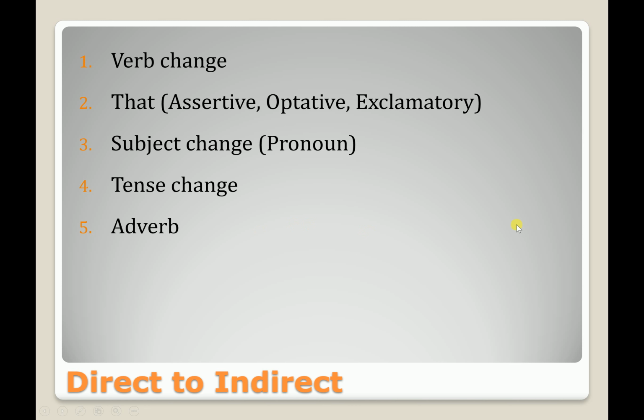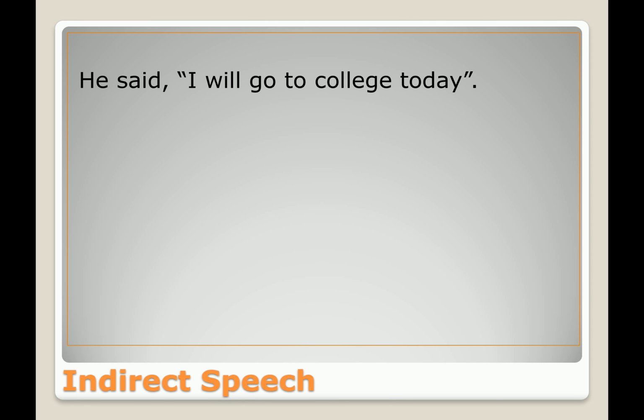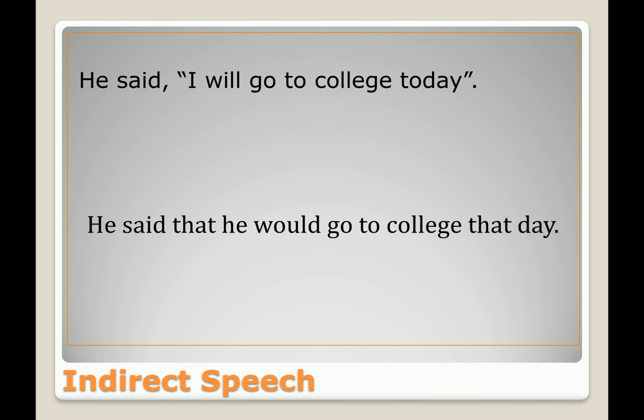We will see the changes when we change from direct to indirect. Let's see the next example. This is the direct speech. Now we will change this into indirect speech. Firstly, the reporting verb. The verb changes, but here the verb is not changed.